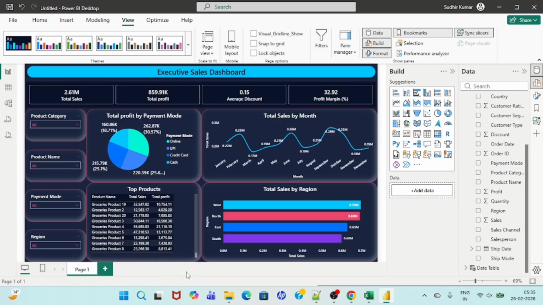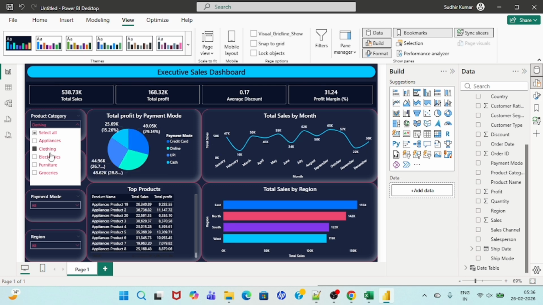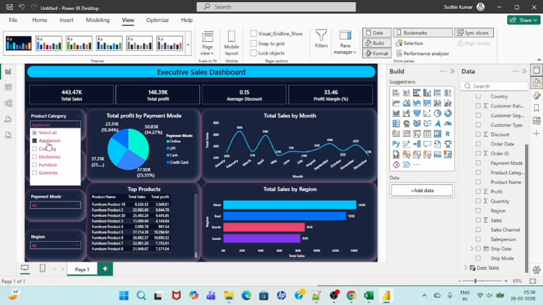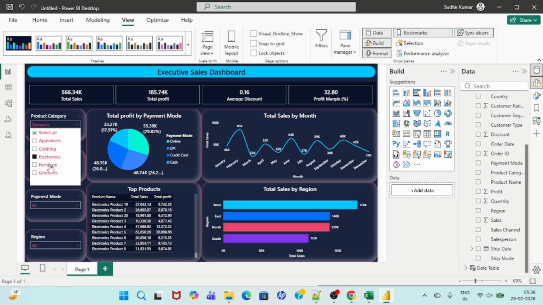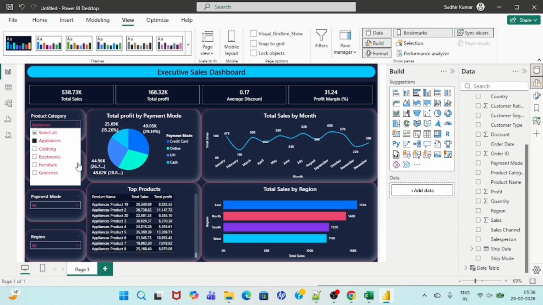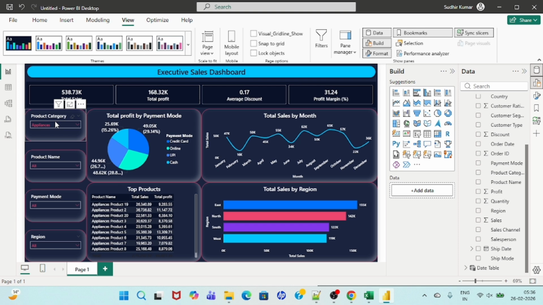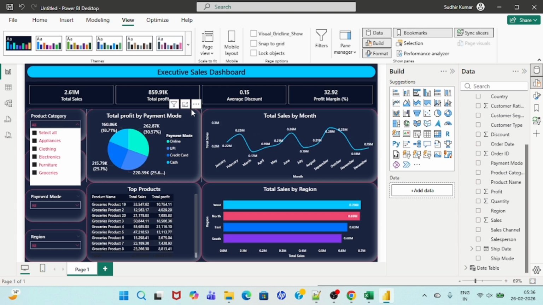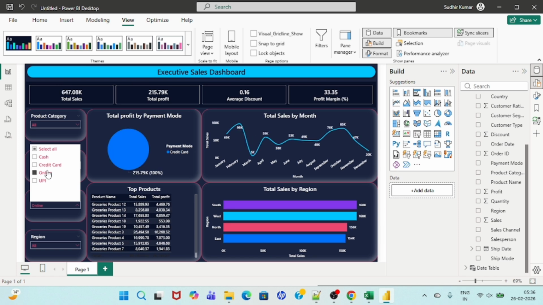Now let's see. If I select this, see this, it is working perfectly fine. So this is how you can take the help from ChatGPT, and you can develop the executive dashboards, and it gives the clear picture. It does not have any kind of discrepancies in understanding, and we have used certain slicers as well to segregate the data. See this, it is working perfectly fine.